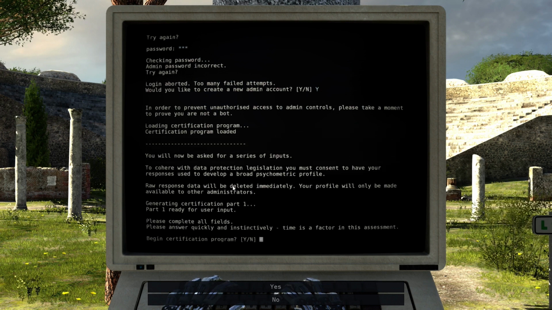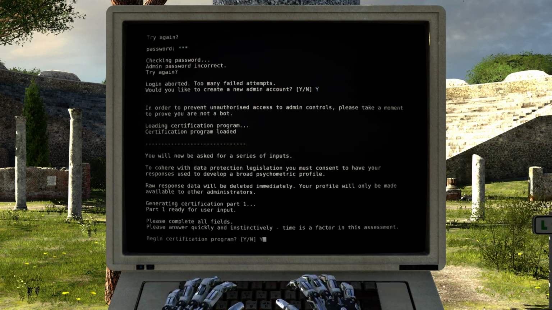Raw response data will be deleted immediately. Your profile will only be made once available to other administrators. Generating Certificate 1, Part 1. Part 1 ready for user input. Please complete all fields. Please answer quickly and instinctively. Time is a factor in this assessment. Begin certification program? Yes.